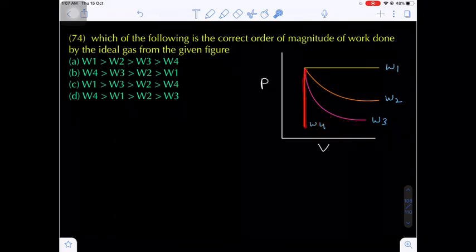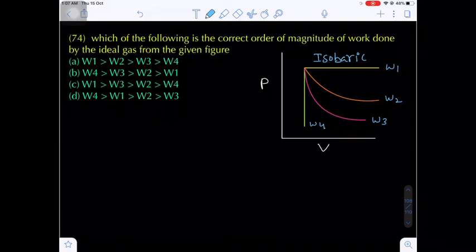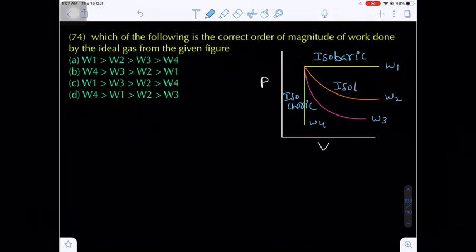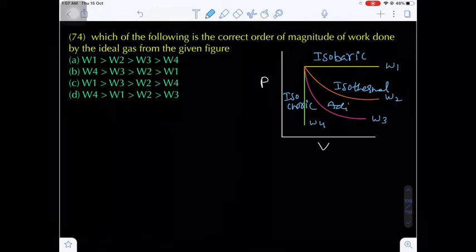Are you getting my point? And the fourth process is an isochoric process. Now I am naming each and every process. The first process, where pressure is constant, is called an isobaric process. The next is a vertical line, where volume is constant, that's why I am giving it the name isochoric process. Now W2 will be the isothermal process work done, and W3 will be the adiabatic process. Are you getting my point?